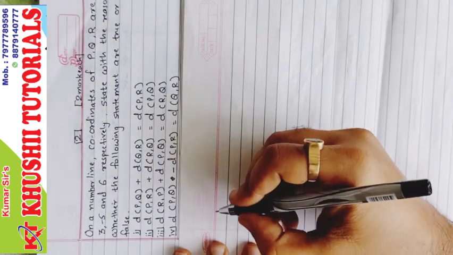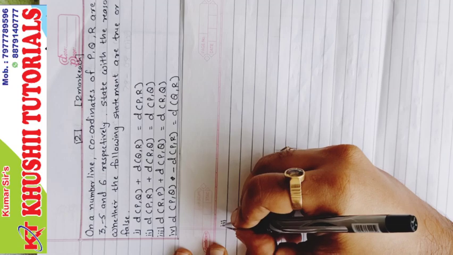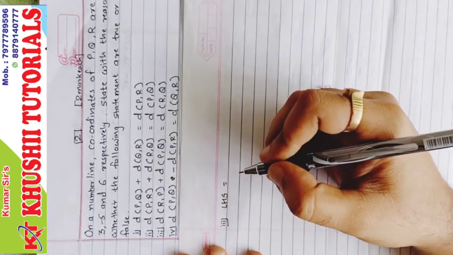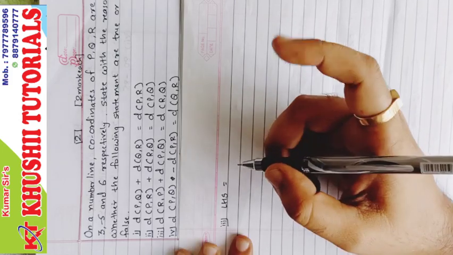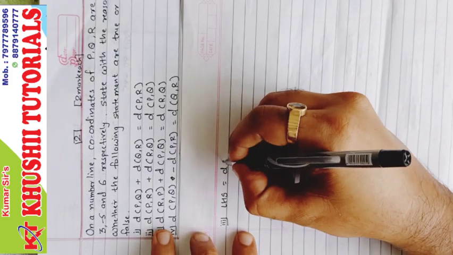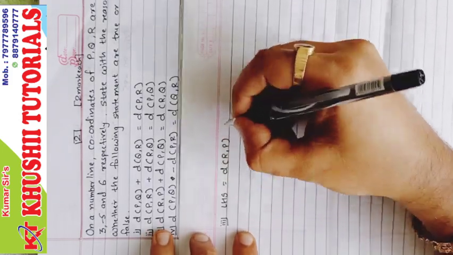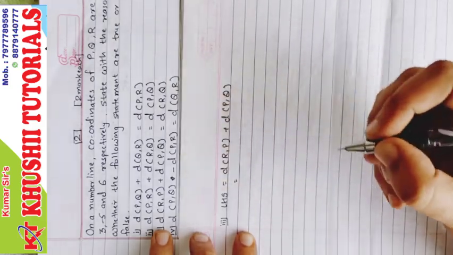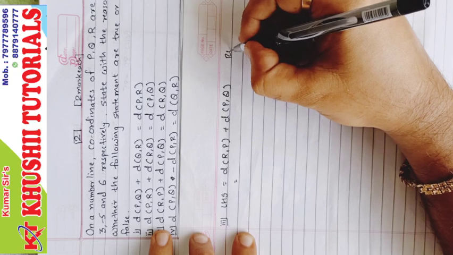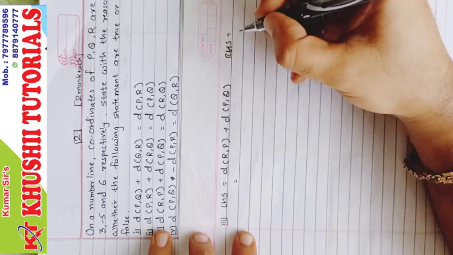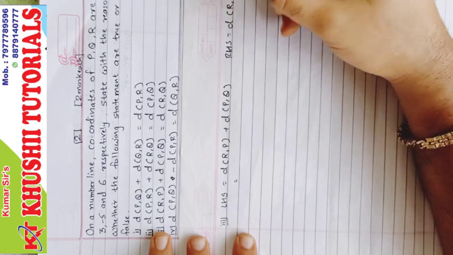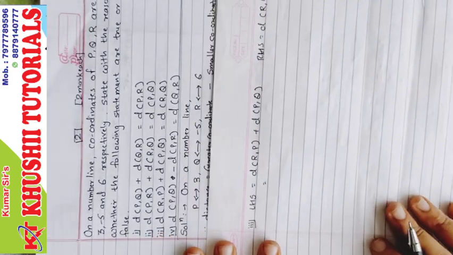Now for the third one. What do we have to write first? LHS. What does it stand for? Left hand side. So that is distance RP plus distance PQ. And what is RHS? RHS we have distance RQ. Hopefully this is correct, because the first two were wrong.